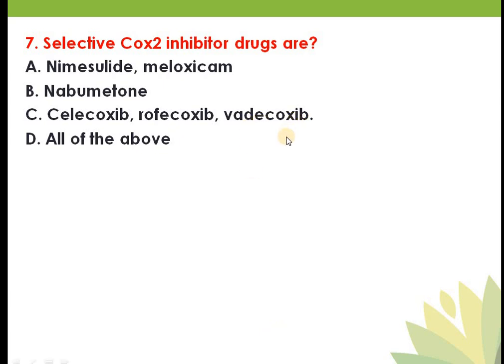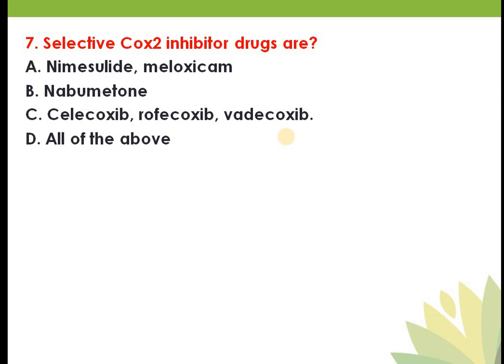Now they are asking about the selective COX2 inhibitor. Selective COX2 inhibitor means they will particularly inhibit only the COX2 enzyme, which is responsible for the formation of prostaglandins and prostacyclins from arachidonic acid. So inhibition of this enzyme will prevent the pain and inflammation. All the coxibs, celecoxib, rofecoxib, valdecoxib, etoricoxib, are selective COX2 inhibitors, very good analgesic and promising anti-inflammatory drugs.